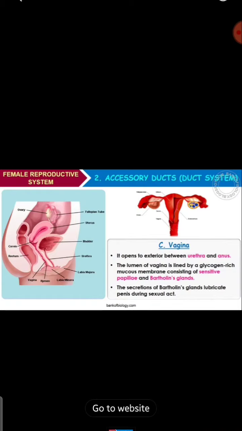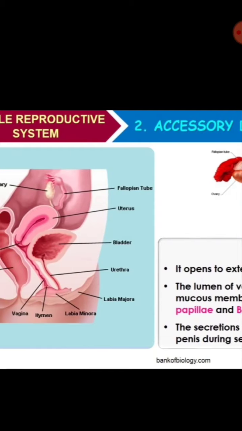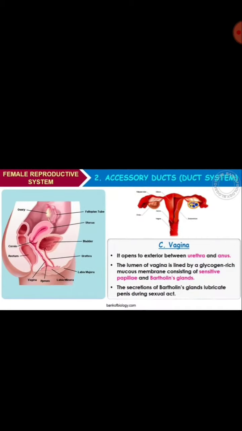And next comes the vagina. It is just an opening to the exterior between the urethra and anus. So you can see here, the vagina opens to the exterior between the urethra and anus, right?